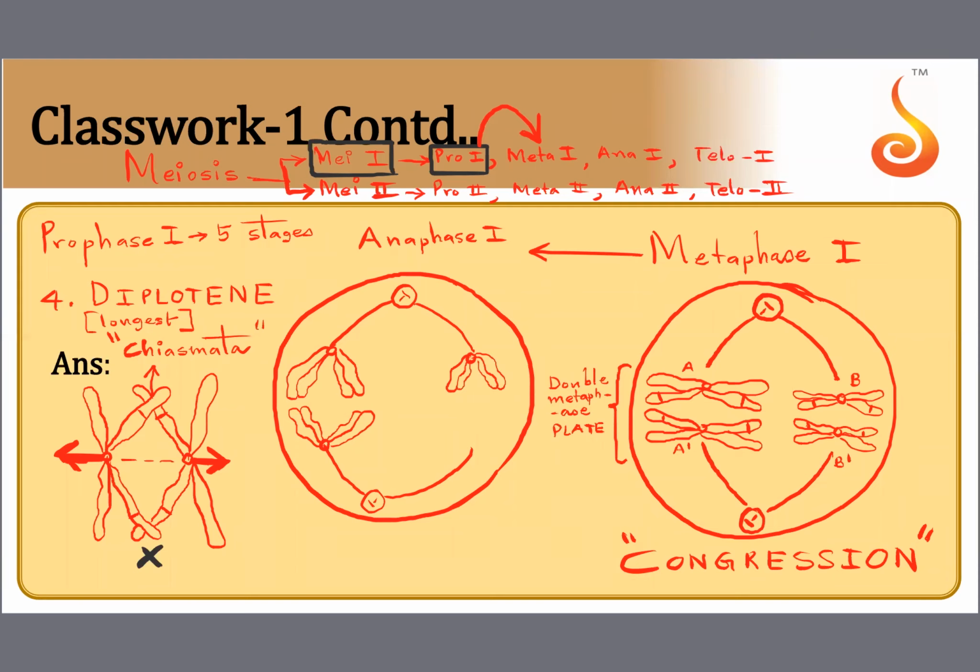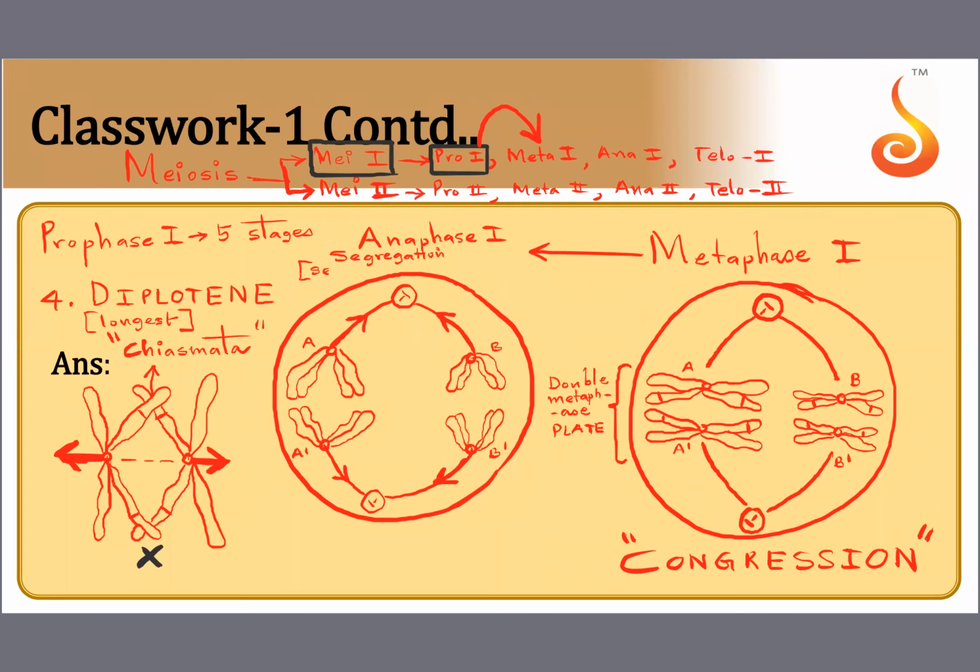This is B. And this is B dash. They get dragged away. So sadly, they are no longer a pair now. They are becoming single. A is going up. A dash is coming down. B is going up. B dash is coming down. This process is called segregation.